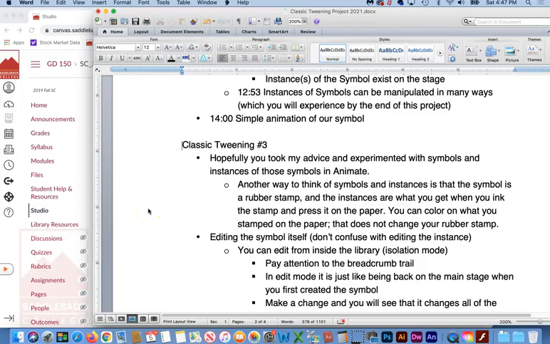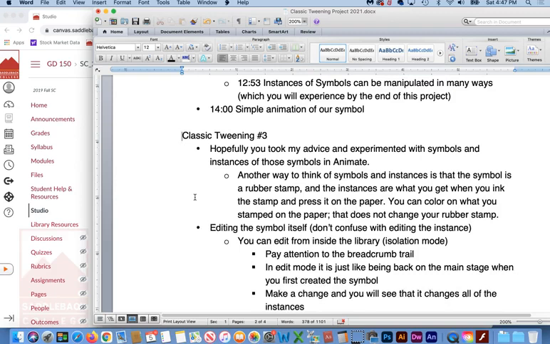Hopefully you took my advice and experimented with symbols and instances of those symbols in Animate, because we're about to move on and edit the symbol itself. Now, another way that you might want to think of symbols and their instances is that the symbol is a rubber stamp. Like you went to a specialty store and had a rubber stamp made of the outline of a flower, for example. You ink that, stamp it on a paper.